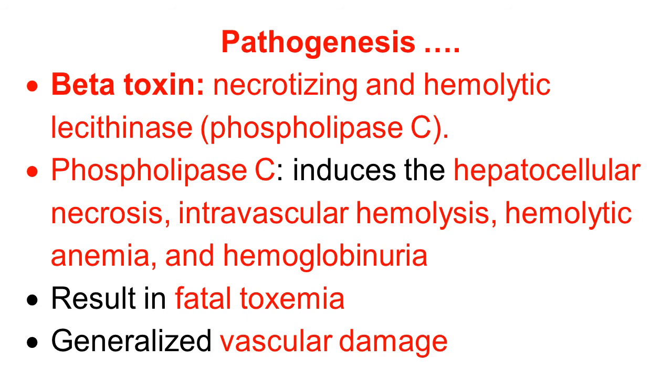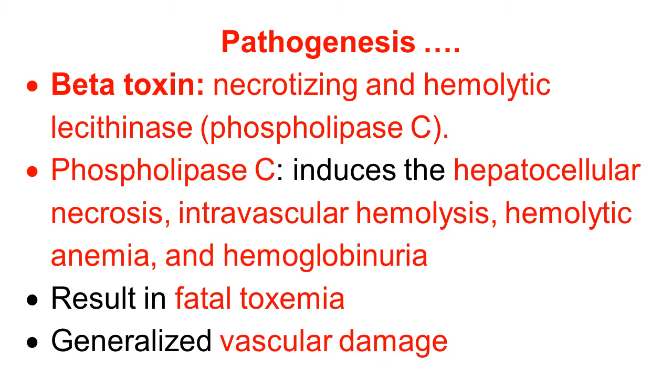It contains phospholipase C. The function of phospholipase C is that it induces hepatocellular necrosis of the liver cells, intravascular hemolysis, lysis of RBCs, hemolytic anemia, and hemoglobin is released that appears in the urine, called the condition hemoglobinuria.